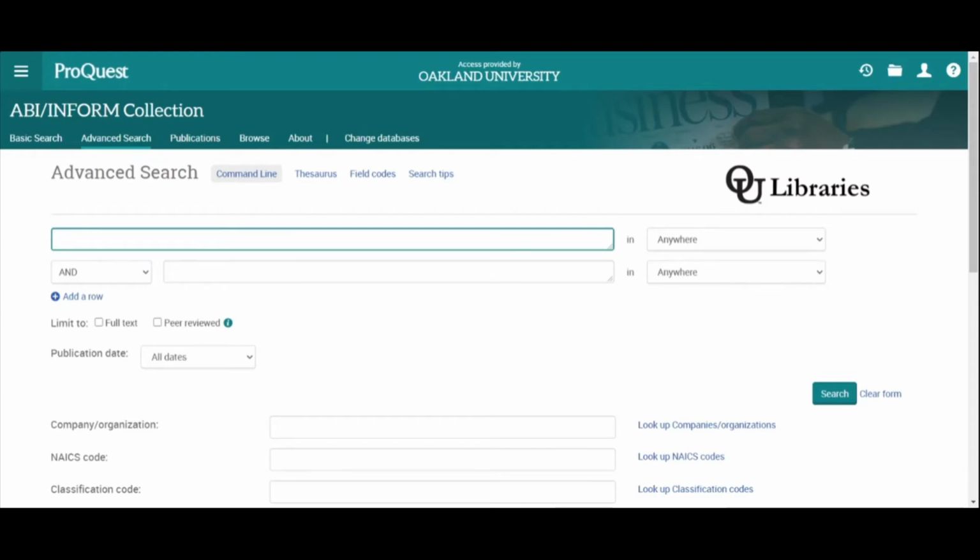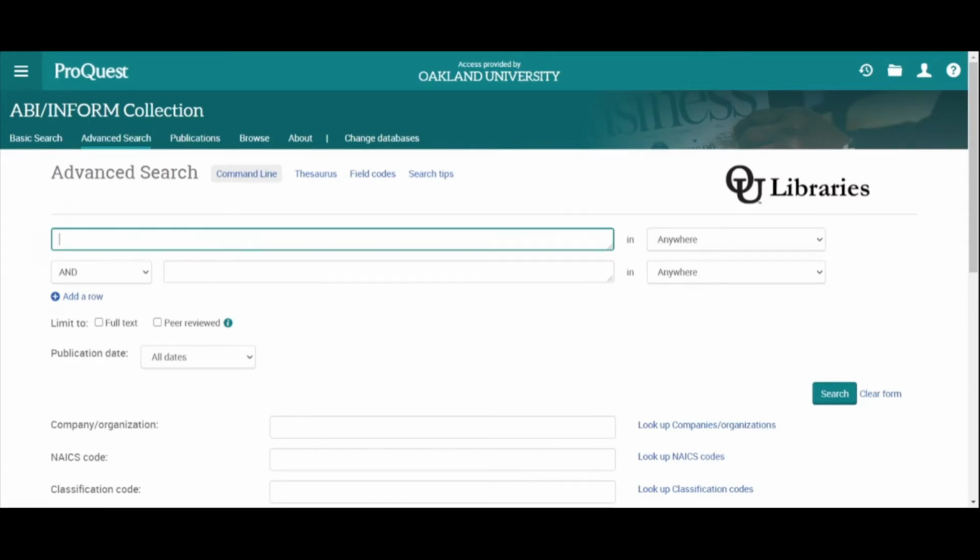I can come here and find news and current events information, and it also has access to a lot of specialized reports, which is what we're going to look at now. Sometimes those reports, though, can be kind of difficult to tease out. So I'm going to show you some tips on specifically how to find some industry reports inside of ABI Inform.